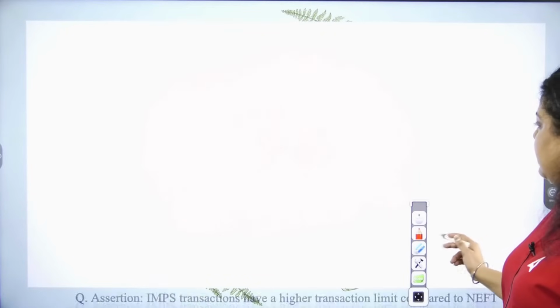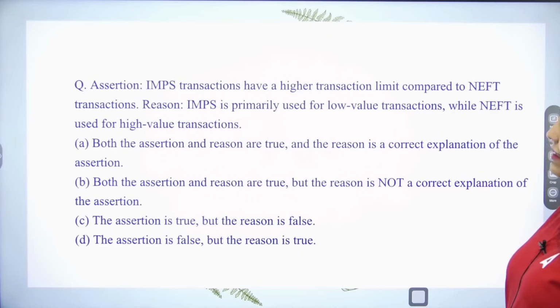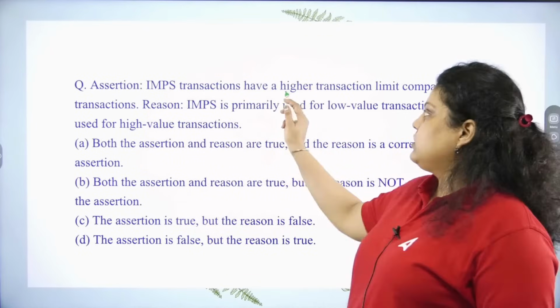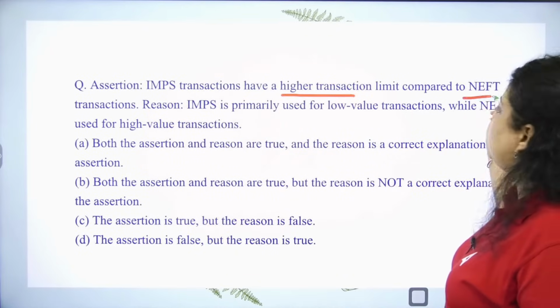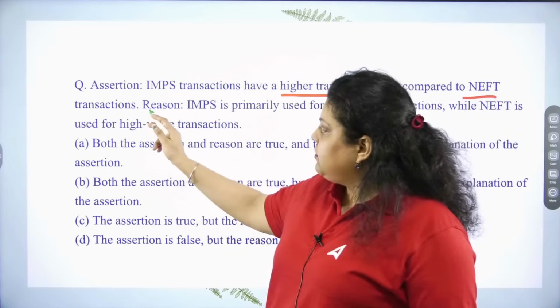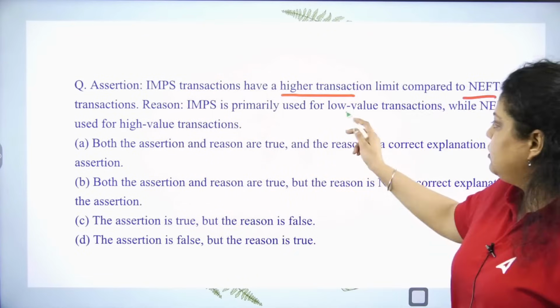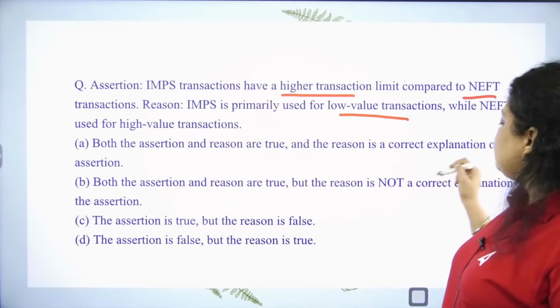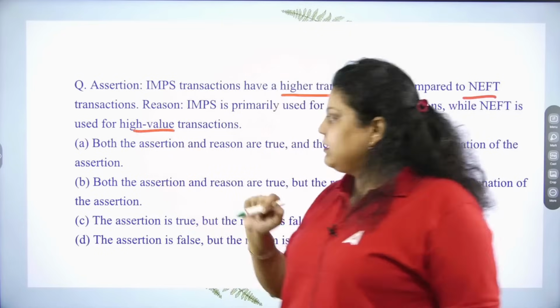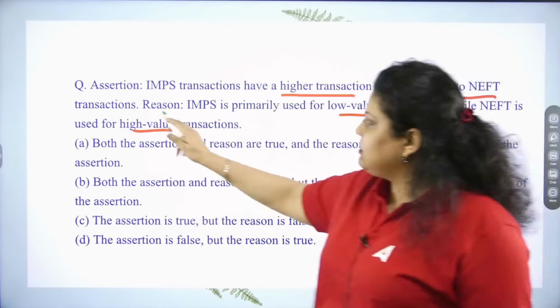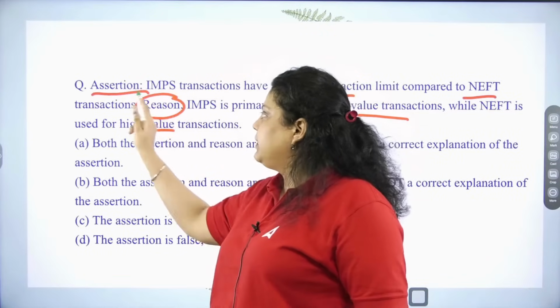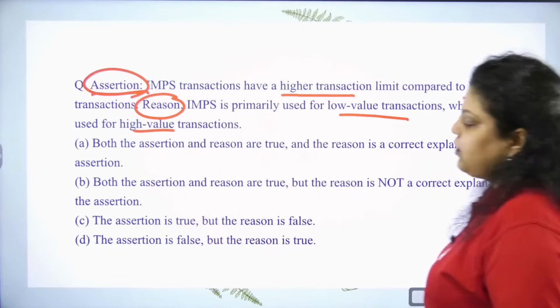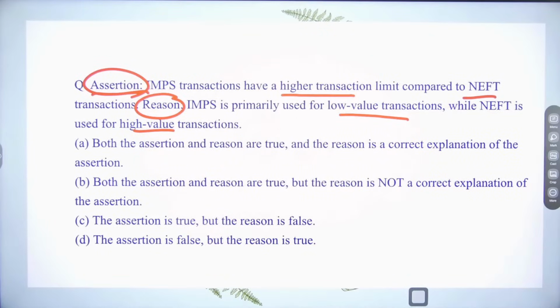Next question we have here, that is, assertion is saying IMPS transaction have a higher transaction limit compared to NEFT, and reason is that IMPS is primarily used for low value transaction while NEFT used for high value transaction. So this is the assertion have been given and the reason have been given. So what do you think? Which of the following will be right answer?